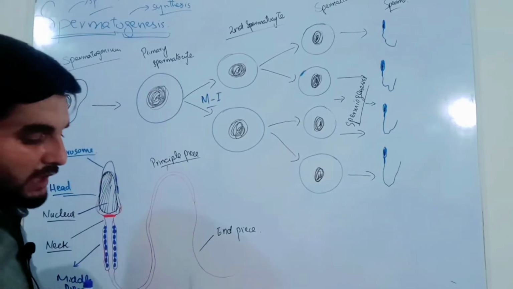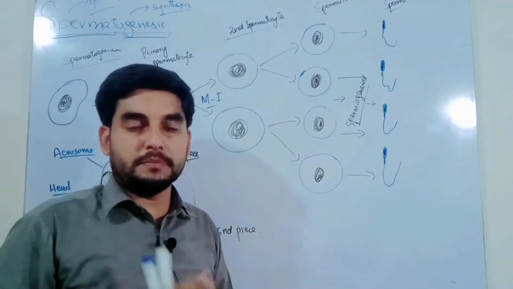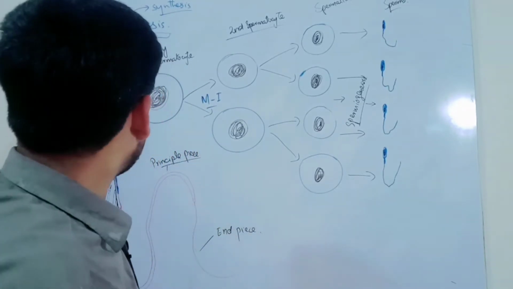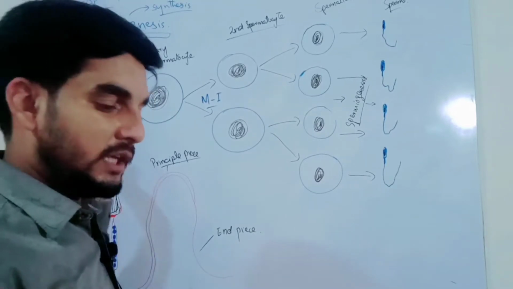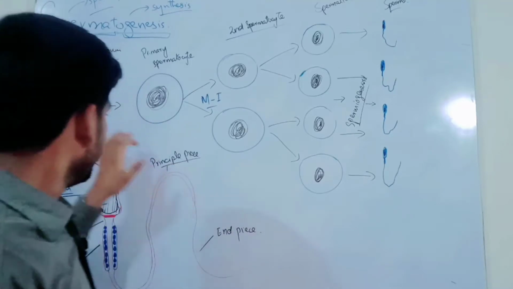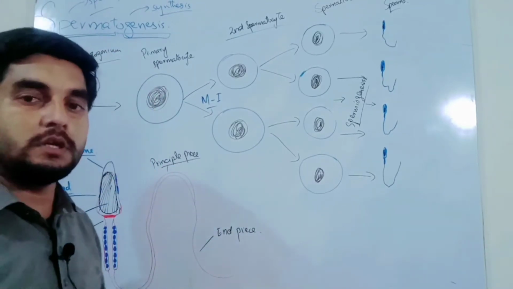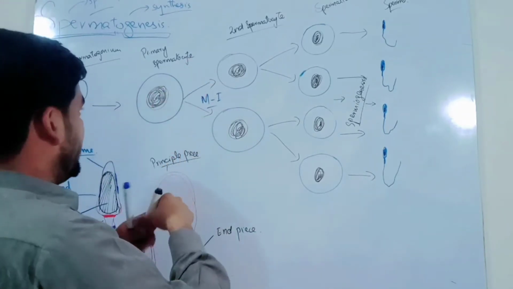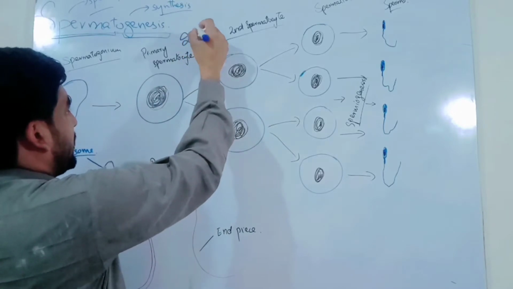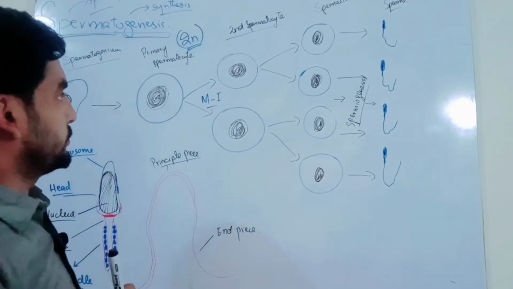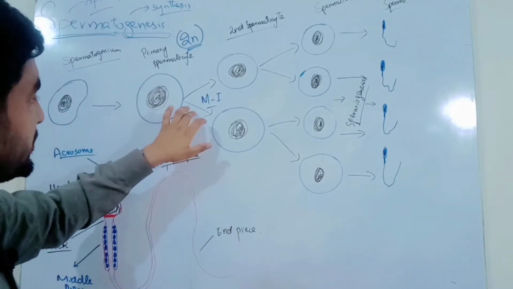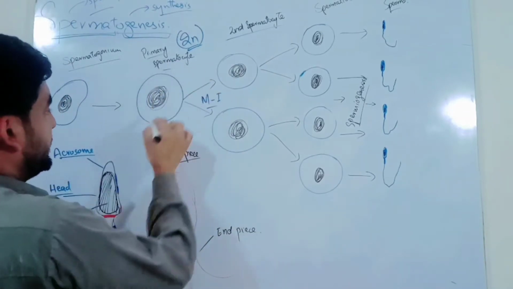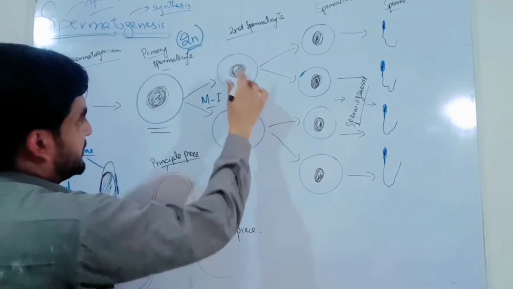Spermatogonia are a specialized type of cells which remain dormant during the fetal and postnatal periods. At puberty, spermatogonia divide by several mitotic divisions. Primary spermatocytes are formed. A primary spermatocyte is a diploid cell. It contains a double set of chromosomes. Now it undergoes reduction division, that is called the first meiotic division, and the primary spermatocyte is converted into secondary spermatocytes.